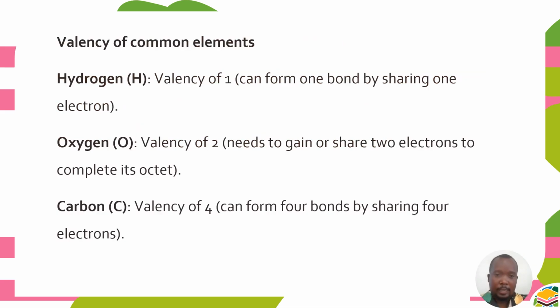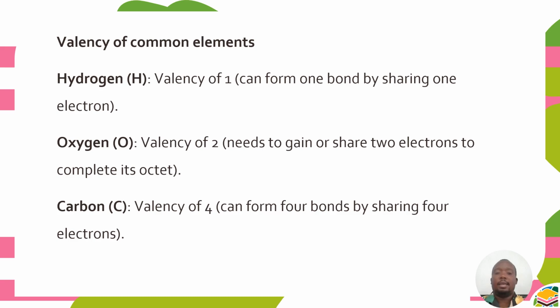Now, allow me to take you through the valency of common elements. Hydrogen, which has the symbol H, has a valency of 1, meaning it can form one bond by sharing 1 electron. Oxygen has a valency of 2, which simply means it needs to gain or share 2 electrons to complete its octet.